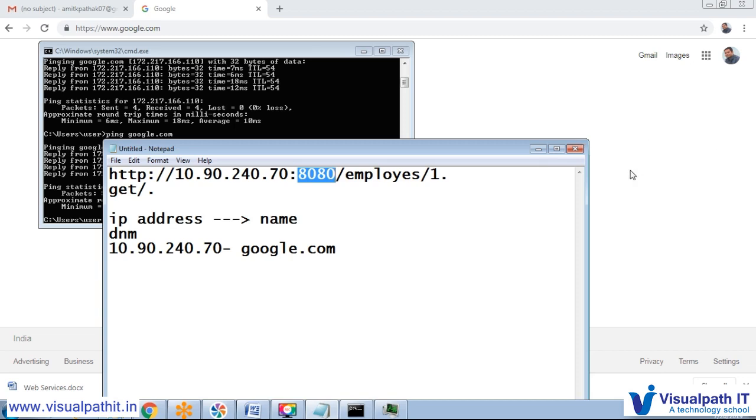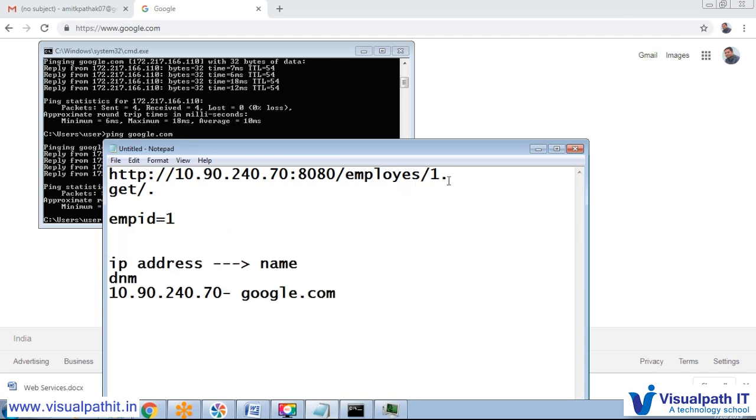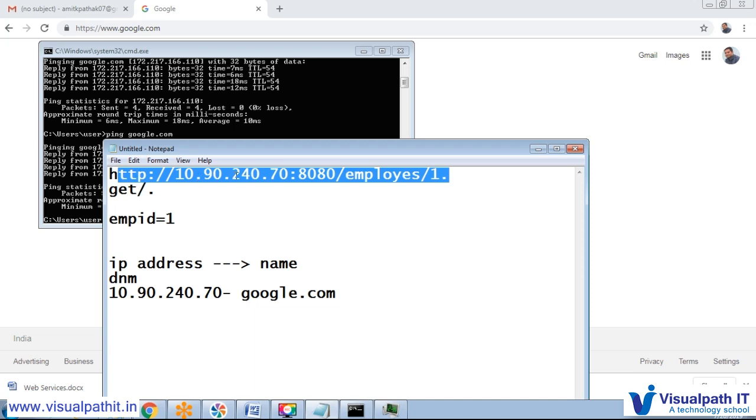And after that we have an employee, and we would like to send that employee like ID equal to 1, employee ID equal to 1. So our application is running on the Tomcat server in this location using the 8080 port number.